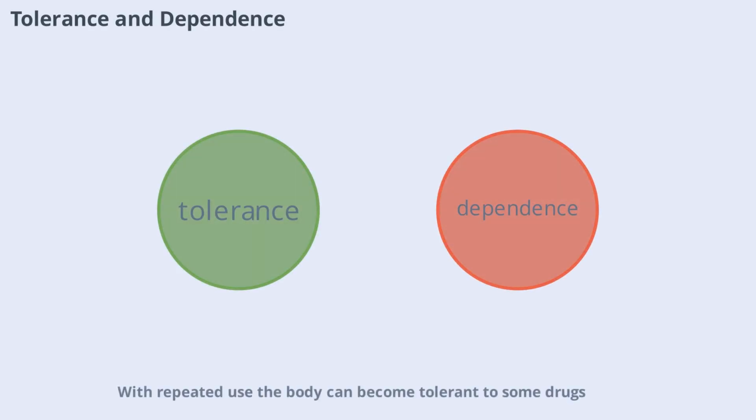With repeated use, the body can become tolerant to some drugs, meaning higher doses are needed to achieve the same effect. Dependence can also develop, where the body relies on the drug to function normally. These concepts are important in understanding how medications should be used and why some drugs can be addictive.